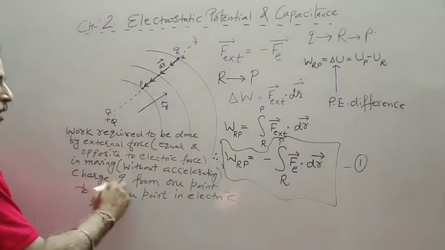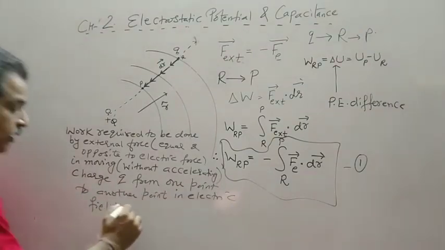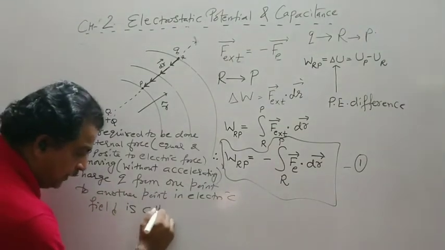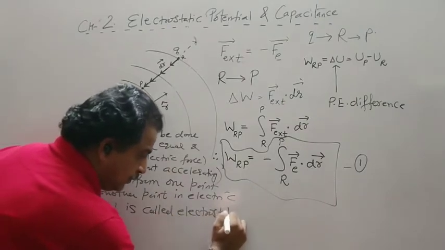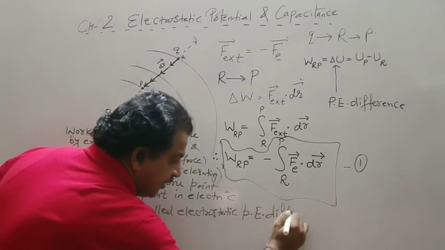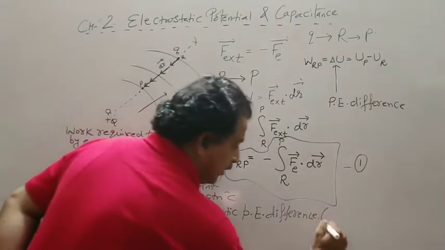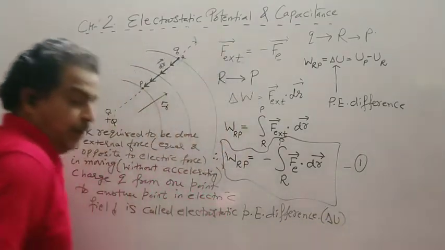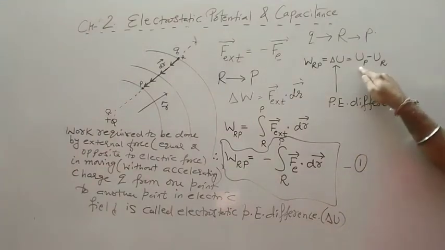So in moving a charge Q from one point to another point in an electric field, the work is called the electrostatic potential energy difference, that is delta U, and it is final minus initial.